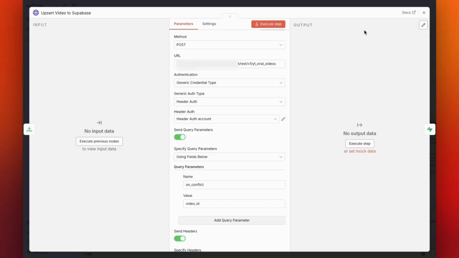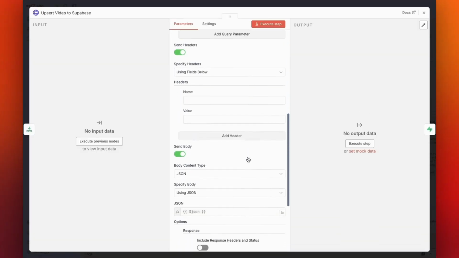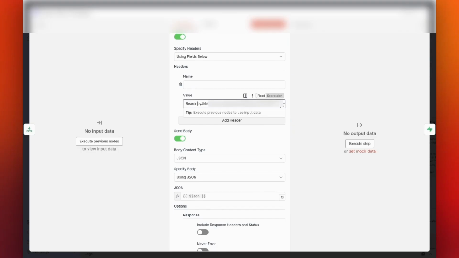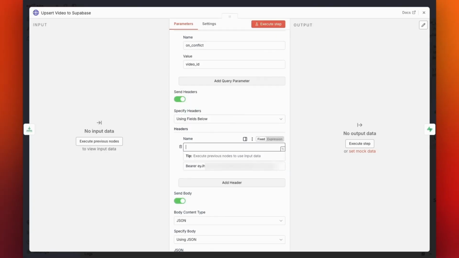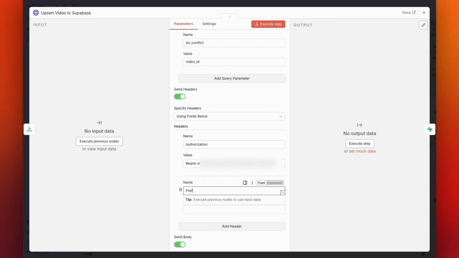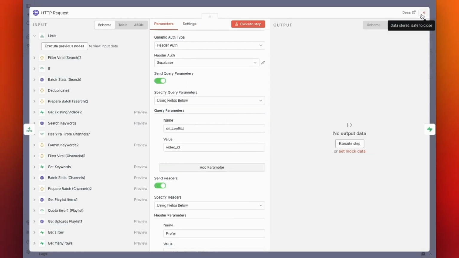We also need to add this key to the header section. Paste the same key there, but write bearer before it and leave a space between bearer and API key. Set the header name to authorization. Finally, add one more header. Set the name to prefer and the value to resolution equals ignore dash duplicates.